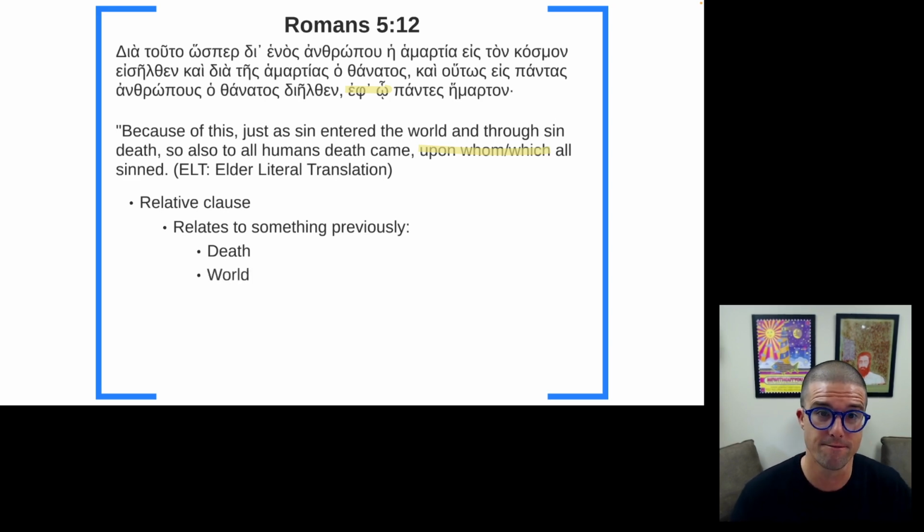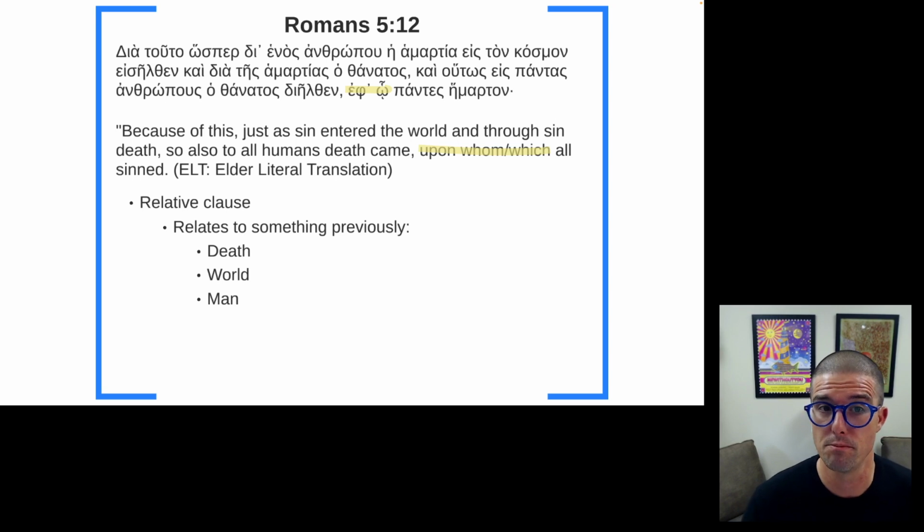Another option, going further back: the relative clause could be related to the world, so that it's the world's fault, the fact of living in the world, that all sinned. The last one, and excuse me, I'm just noticing my non-gender inclusive language here with man, could be humanity.